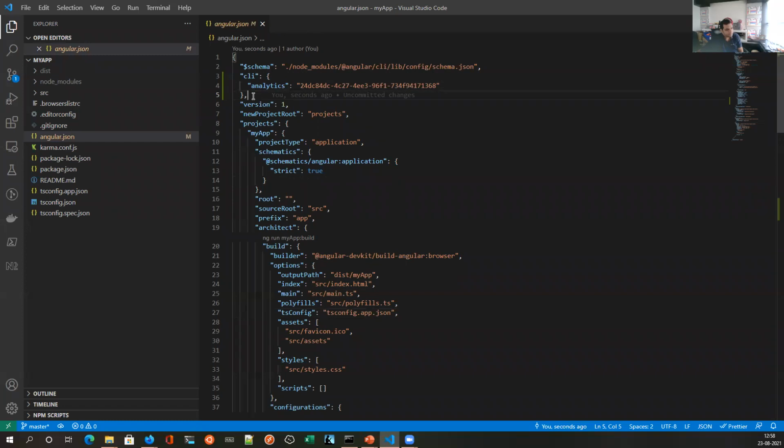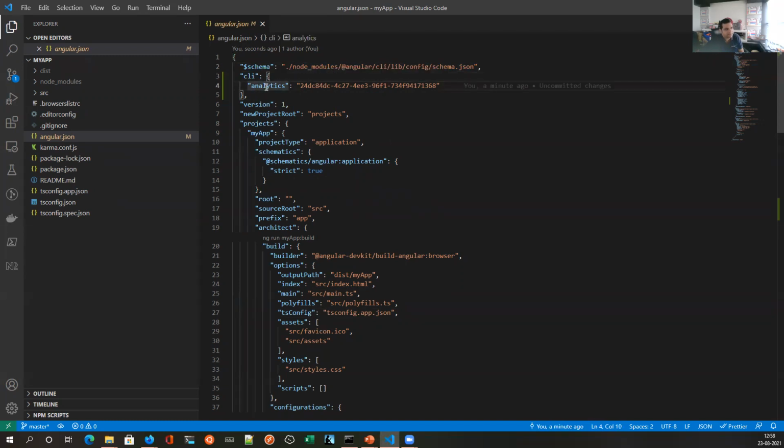Okay, let me start from my side. So first node is schema. Schema tells how the structure of the entire file should be. So what nodes are allowed and what are not allowed, you can specify over here.